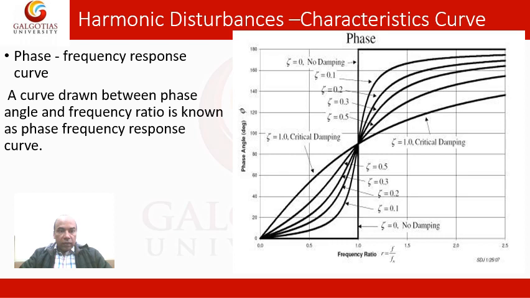This phase frequency response will be discussed later also, and it has some practical applications. These are the curves drawn for different zeta.